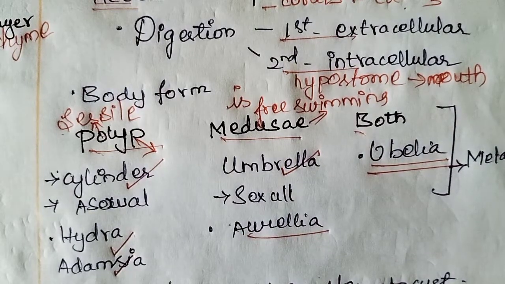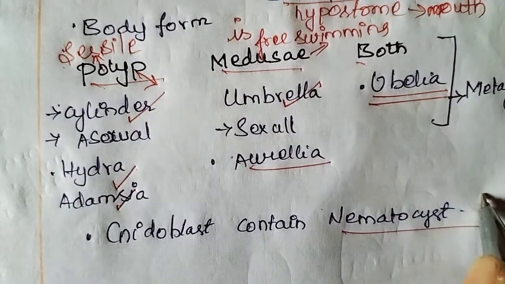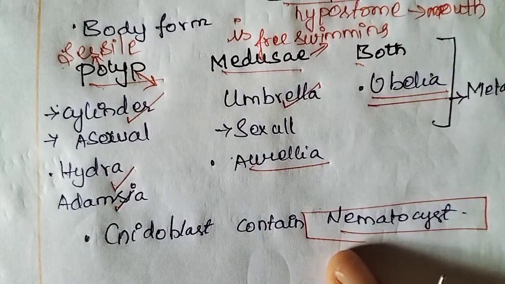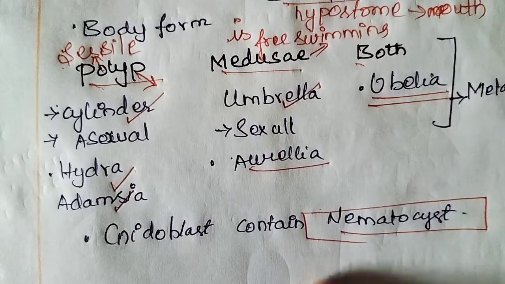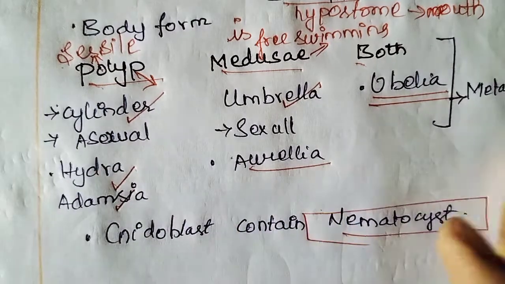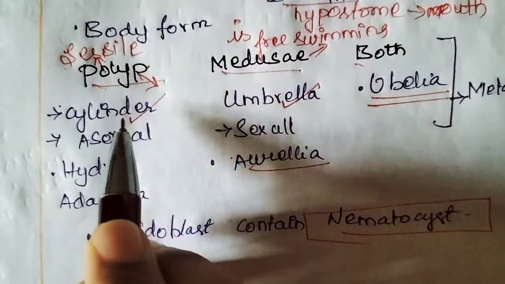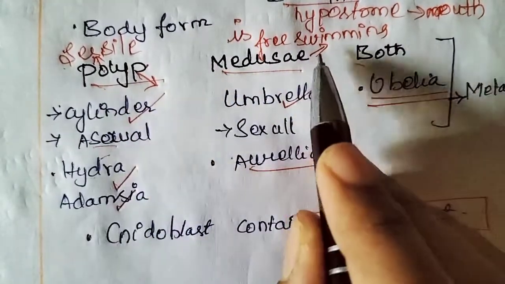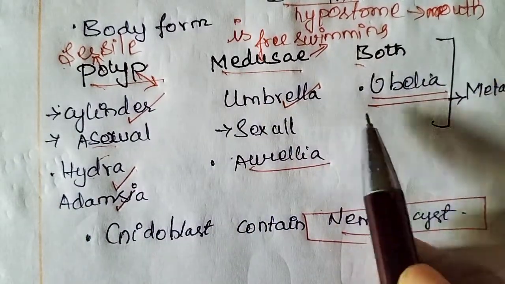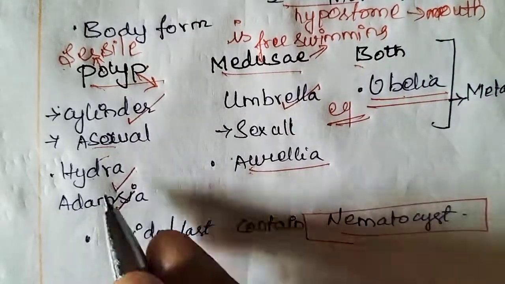Clear? Next, cnidoblast contains nematocyst. Important one mark question: what does cnidoblast contain? Nematocyst. Nematocyst is present in cnidarians only. Now we have seen how they reproduce: if they are polyp form they reproduce asexually, if they are medusae form they reproduce sexually, and if both are seen, that is Obelia. Obelia is an example like Aurelia or hydra.